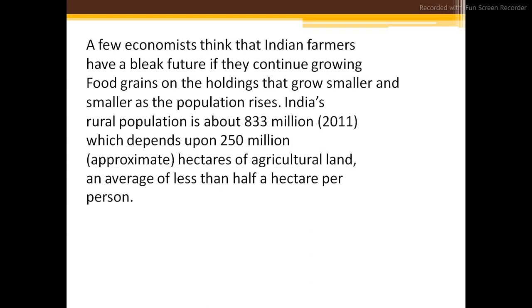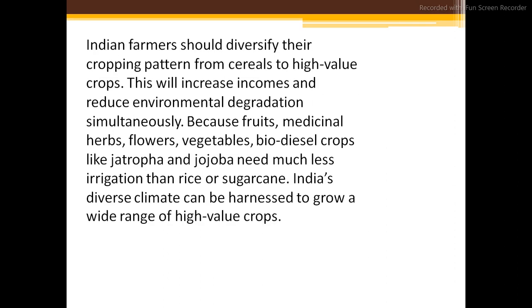India's rural population was about 833 million in 2001, which depends upon approximately 250 million hectares of agricultural land, an average of less than half a hectare per person. So Indian farmers should diversify their cropping pattern from cereals to high value crops. This will increase income and reduce environmental degradation.